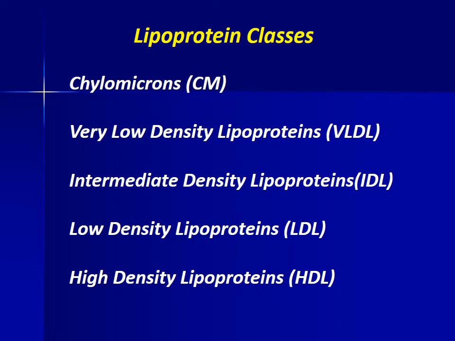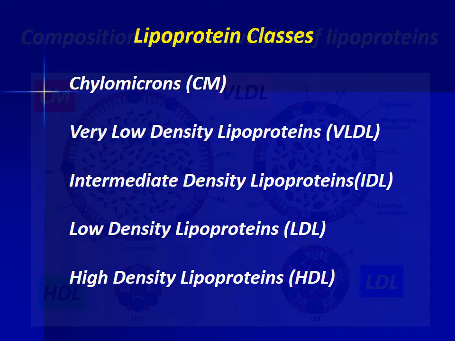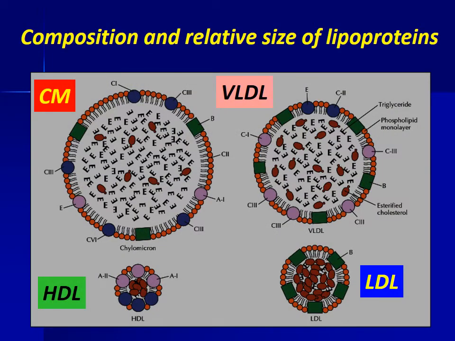Classes of lipoprotein are chylomicrons, very low density lipoproteins, intermediate density lipoproteins, low density lipoproteins, and high density lipoproteins. Composition and relative size of lipoproteins.